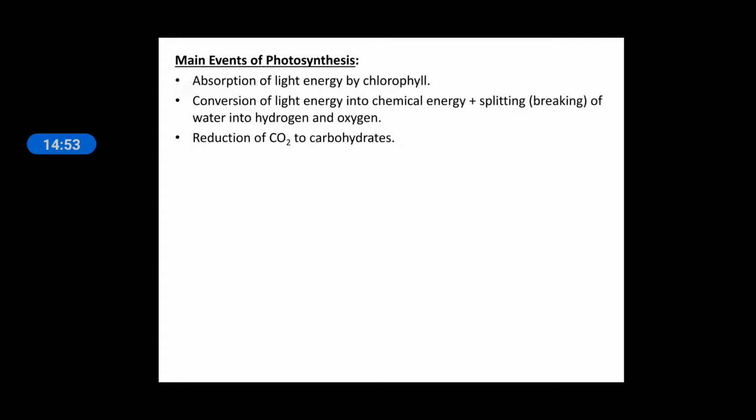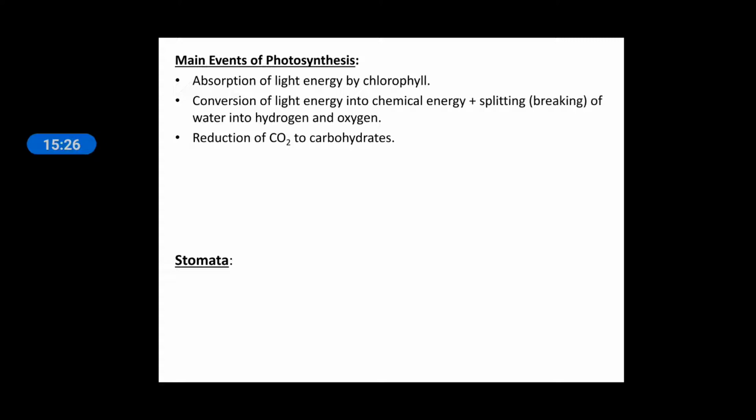When this chemical energy is utilized, reduction of CO2 into carbohydrates, that is glucose, will occur, and oxygen is released by the splitting process. In the second point, the splitting of water converts water into hydrogen plus oxygen. This oxygen is released as a byproduct, but the main product is carbohydrate.